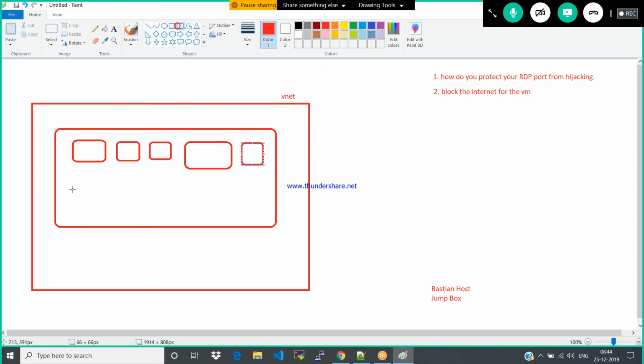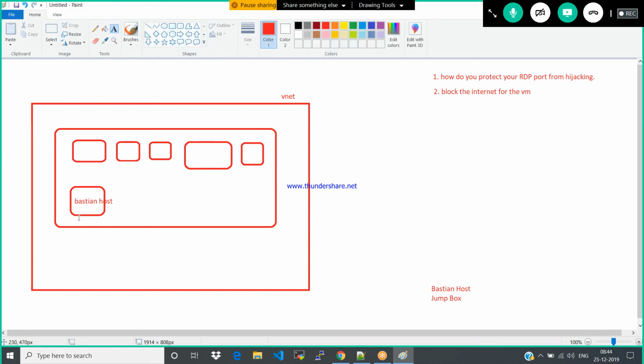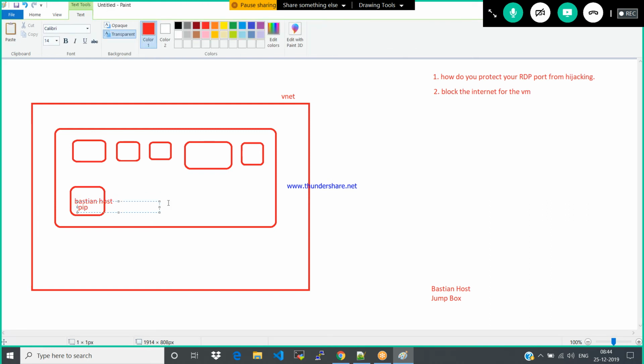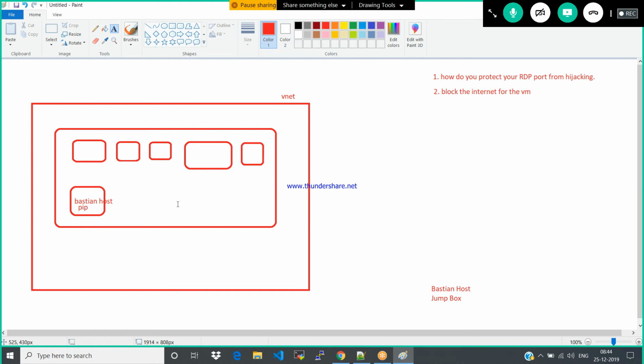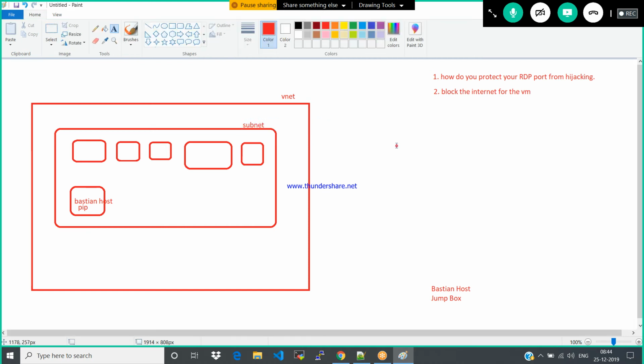In this, we create another virtual machine called a bastion host, and this virtual machine has the public IP. Getting it or not? First I log into this bastion host. From the bastion host, I can connect to all the virtual machines. This is how we can provide the security.